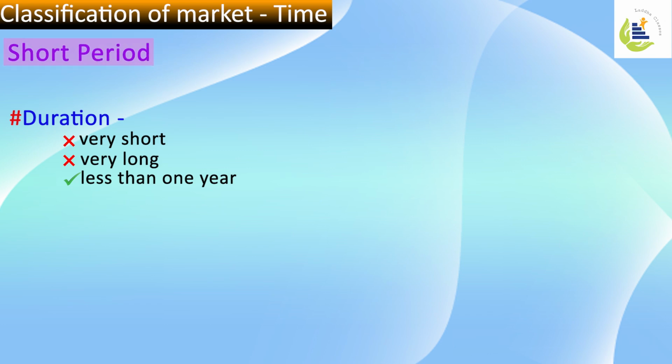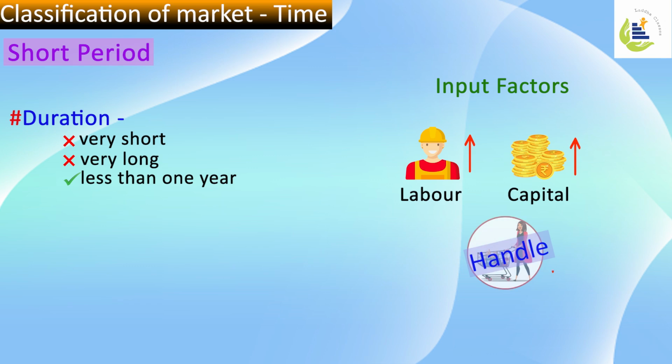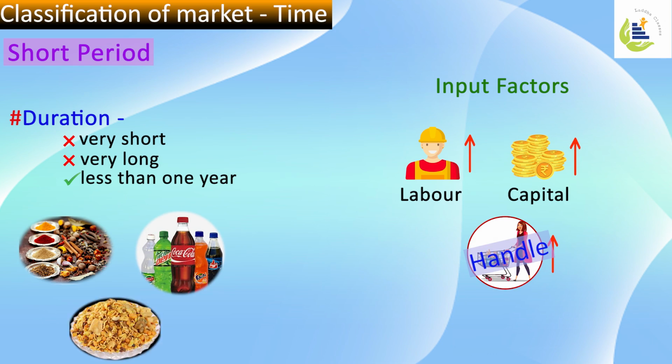It is a market whose duration is less than 1 year, where input factors like labor and capital can be increased and managed to an extent, which helps us handle increased demand. Products like spices, cold drinks, namkeens come under this category.